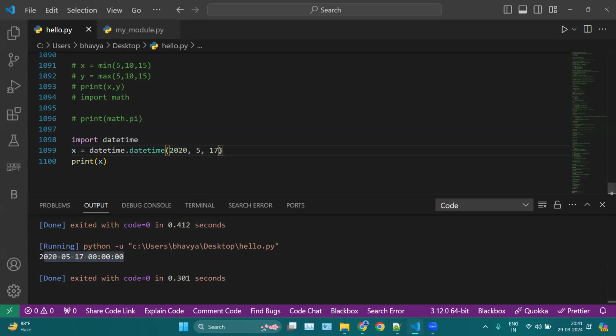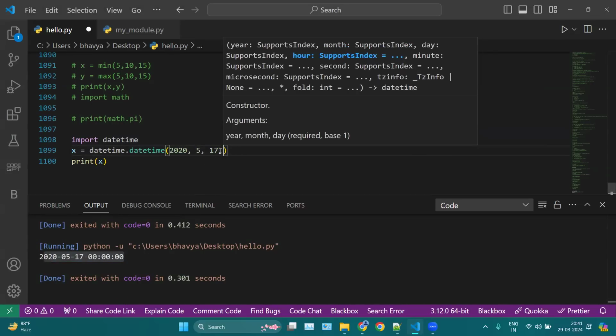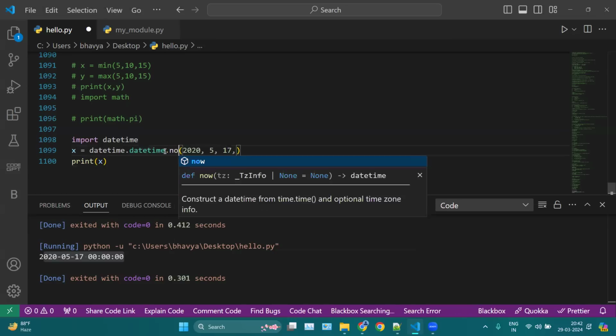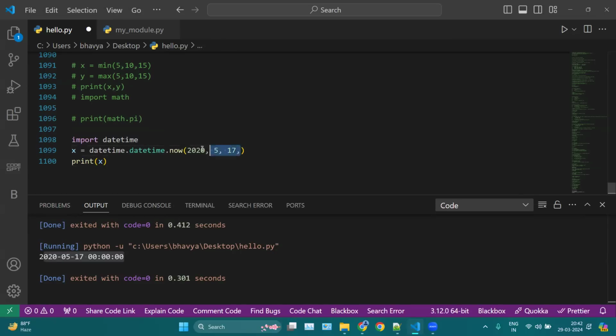And again, you can mention your time here, in 12-hour or any format of time, like hour, minute, and seconds. So you can create your own datetime object. Secondly, we can also fetch elements from your datetime. For example, if I use dot now, and if I remove this one,